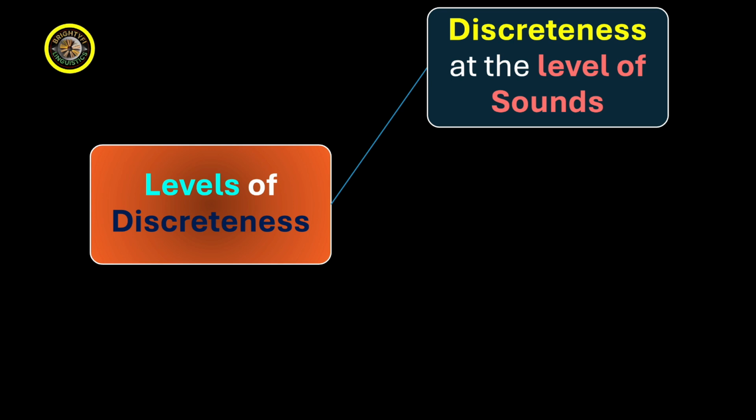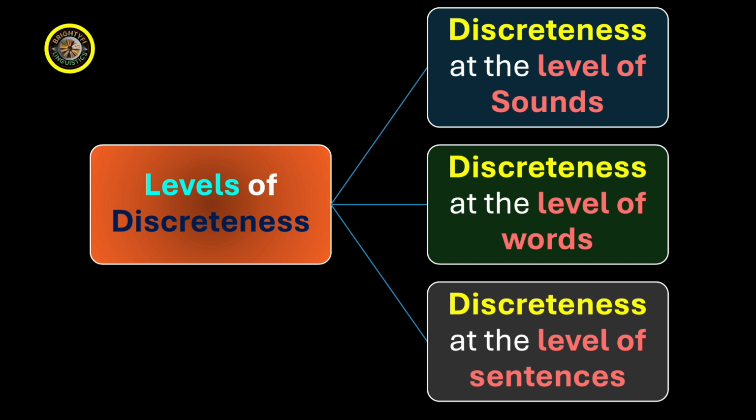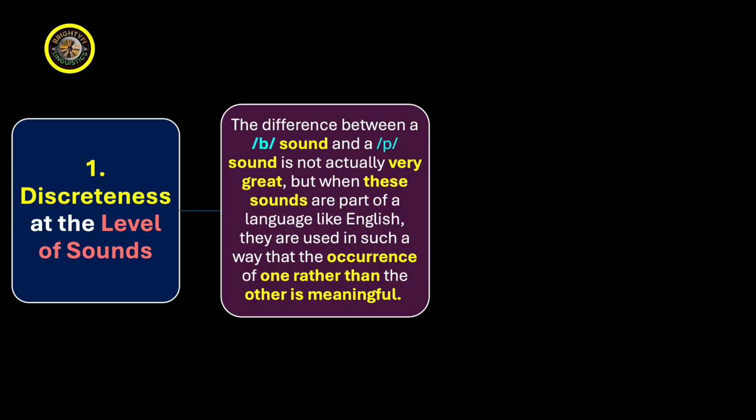Discreteness at the level of sounds, discreteness at the level of words, discreteness at the level of syntax. Now let's discuss each level. The first one is discreteness at the level of sounds. The difference between a b sound and a p sound is not actually very great. Both are bilabial sounds. But when these sounds are part of a language like English, they are used in such a way that the occurrence of one rather than the other is meaningful. How? Look at some examples.